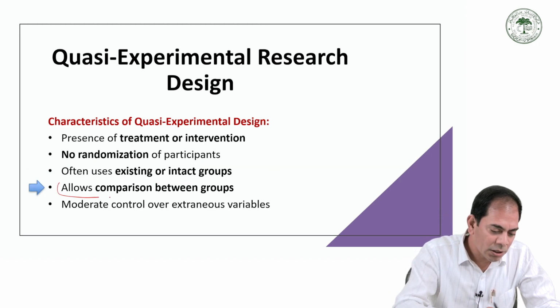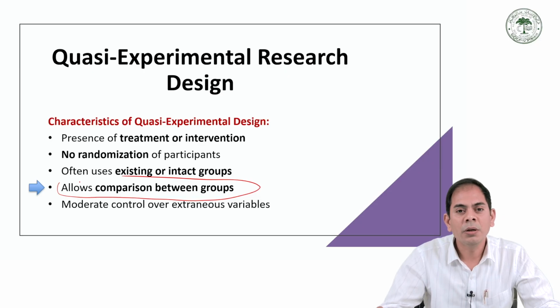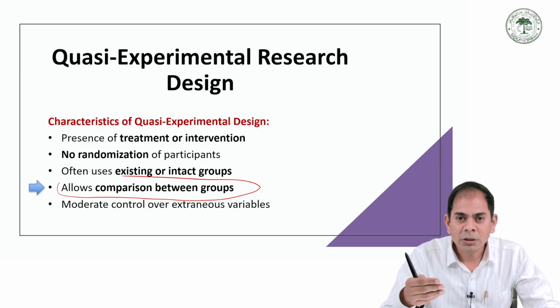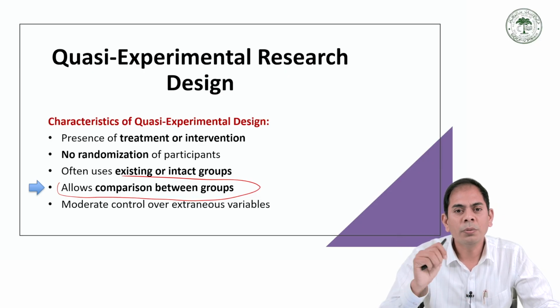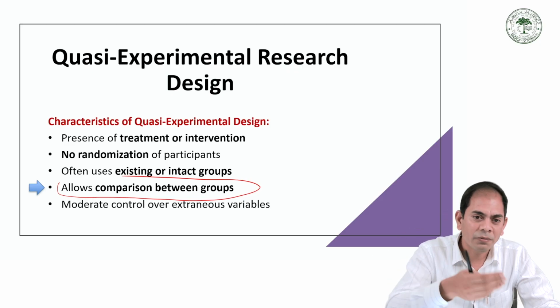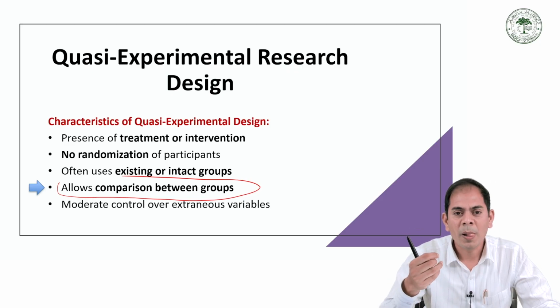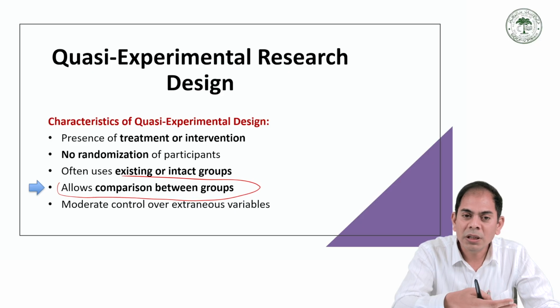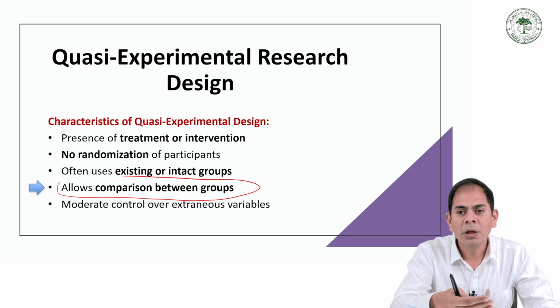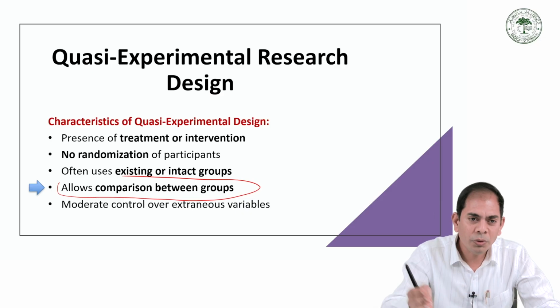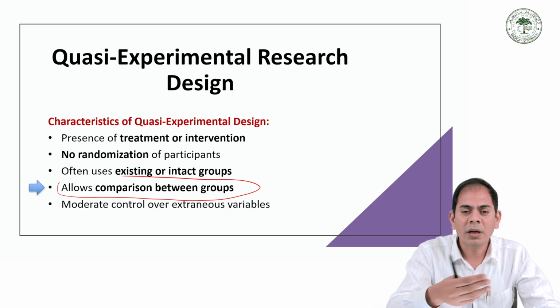Next, this allows comparison between the groups. The researcher compares one group with another group to find out the effect of the treatment. Just like if one class received training, another class does not receive the training. By comparing both groups, the researcher examines the differences in the result, through which we can compare, assess, and find out the differences.